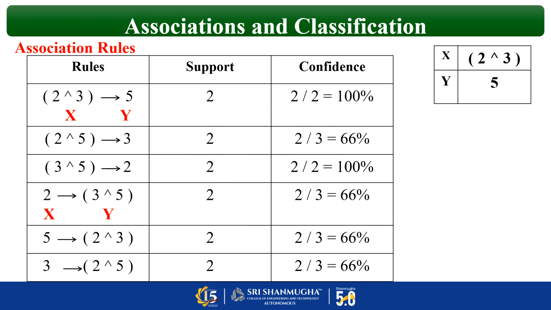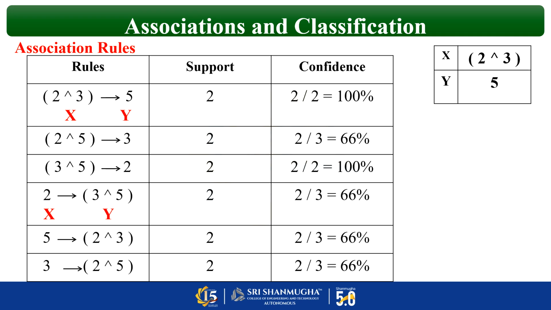Okay. Let me explain one more. So you take the fourth one. Fourth one is 2 implies 3 union 5, or 3 cap 5. So here 2 is considered as x and 3 cap 5 is considered as y, because I told you the elements which are present to the left of the arrow mark are x and the elements which are present to the right of the arrow mark are y. So when you apply the formula, support of x union y is nothing but 2, 3, 5. Already I told you 2, 3, 5 is 2, if you go and check your third table. So the triplet 2, 3, 5 is 2.